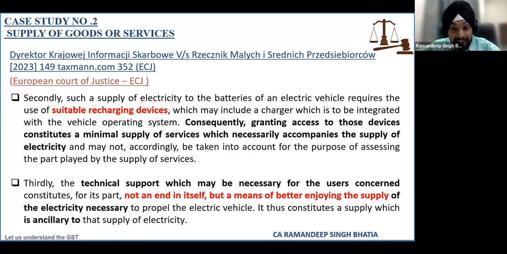Correct. And Hanish ji, that is why our second option could be a scenario which would be very helpful, where we are saying, and Madam was also pointing out, that it is neither a composite supply nor a mixed supply. Both are independent supplies. Supply of electricity is important. Supply of technical support and charging is also important. So can we treat both of these independently, separately bill them and pay tax on the other services, and treat the supply of electricity as exempt?